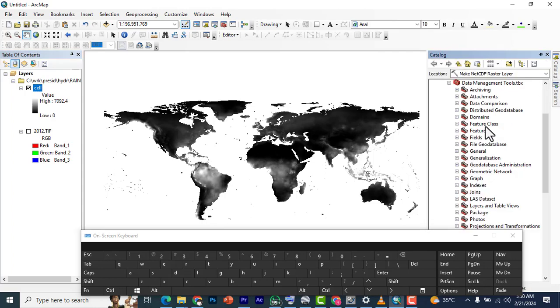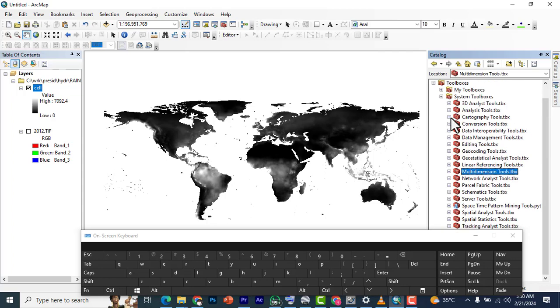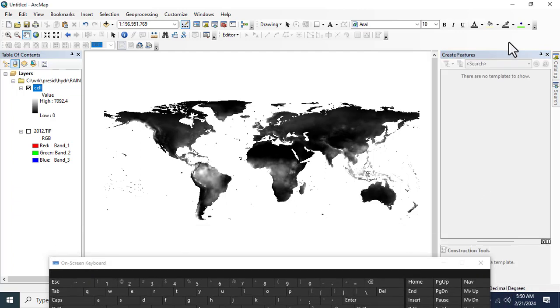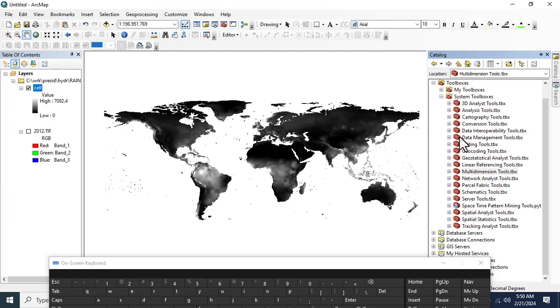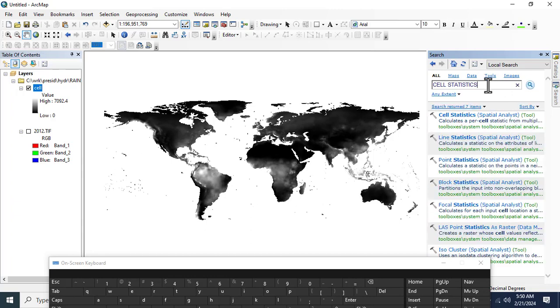Next we're going to convert this from raster to point. This is where the raster will be converted to point. Once I search it, I can't really remember where to go, so let's search.